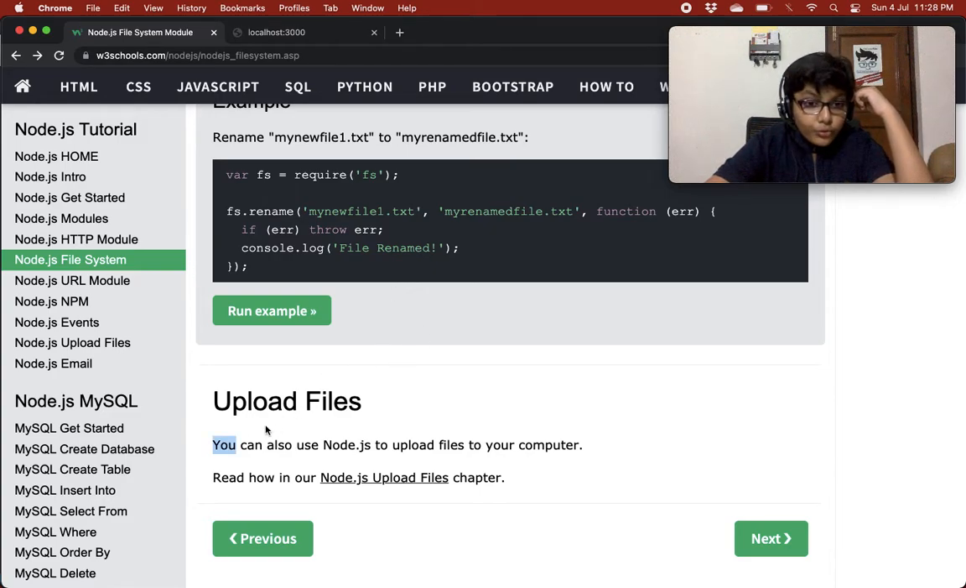Finally, we have upload files. You can also use Node.js to upload files to your computer. Read how in our Node.js upload files chapter. So this will be our next video. Next video will be on upload files only. I'm really excited for this video. So we need to wait till the next video.